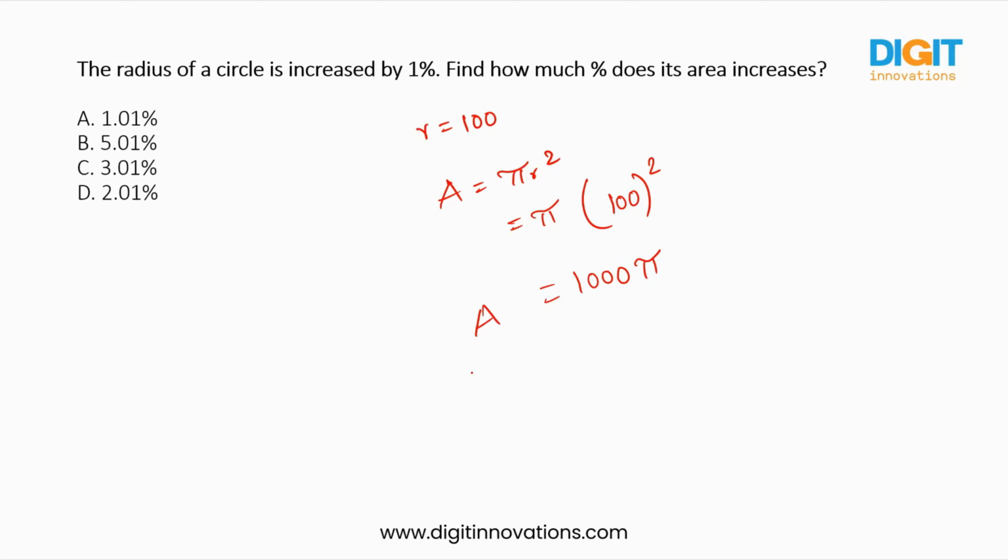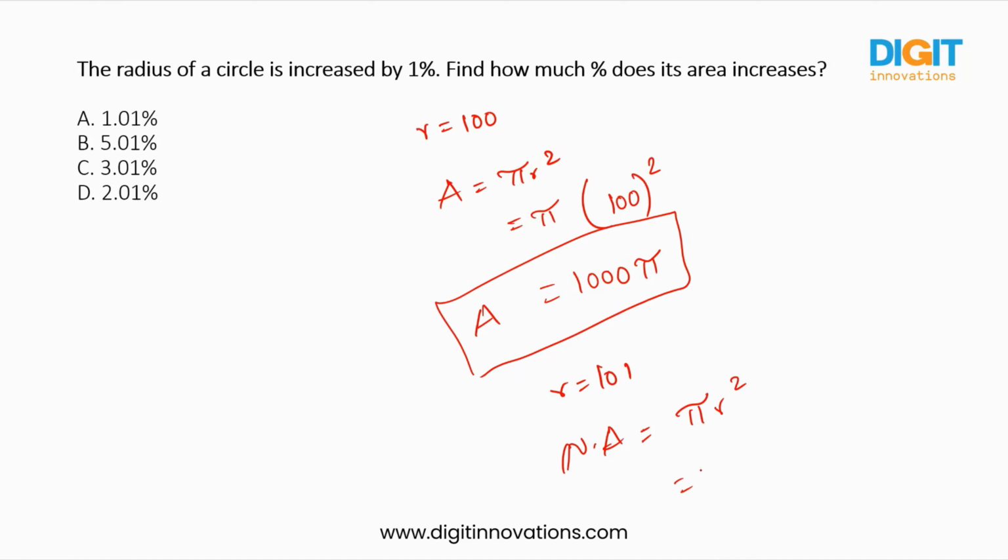This is the previous area, right? And the new area got a 1% increase. That means the radius will be 101, right? Then what is the new area formula? It will be the same, it is pi r square. And you already know it is 101. So pi into 10,201. This is the new one.